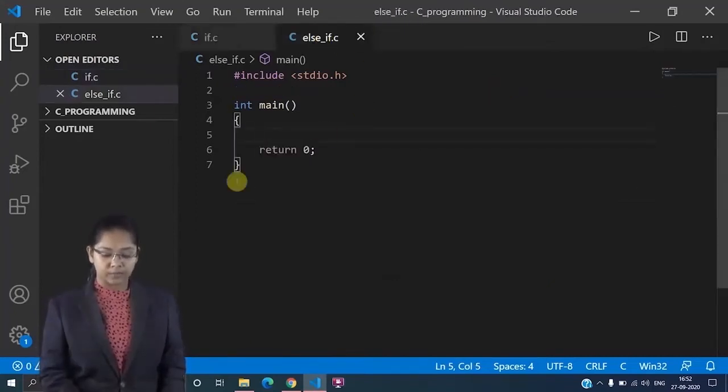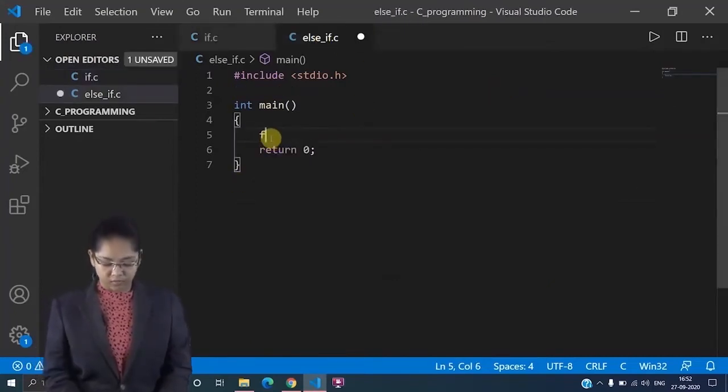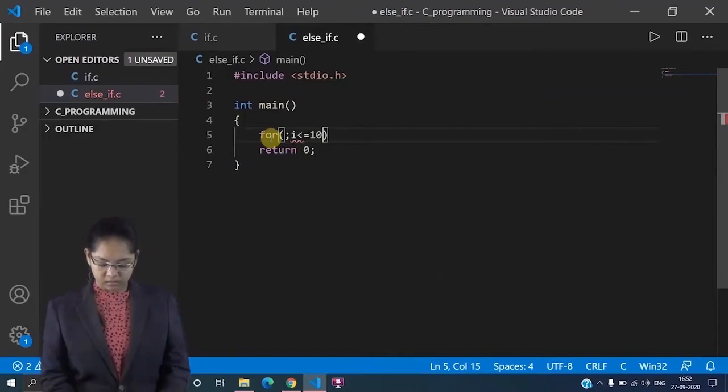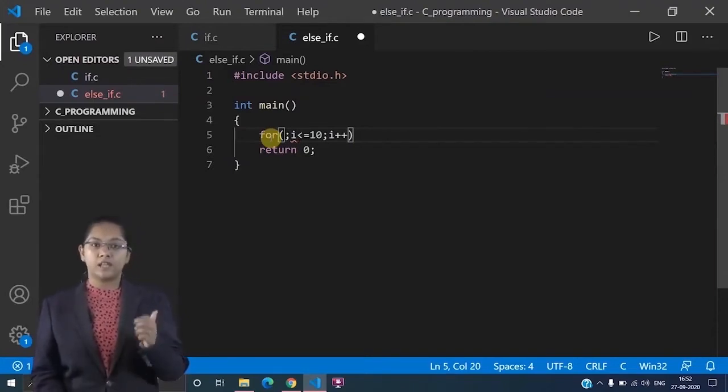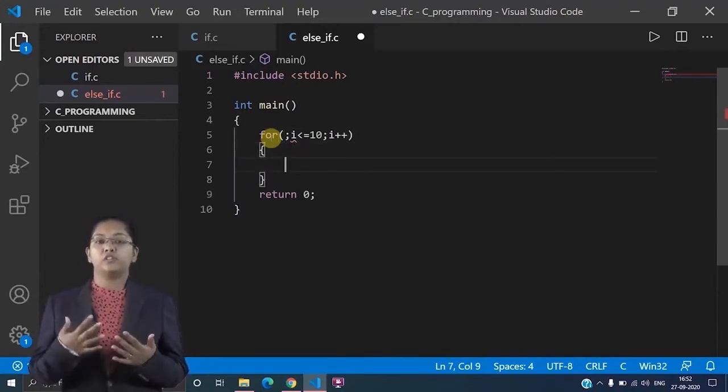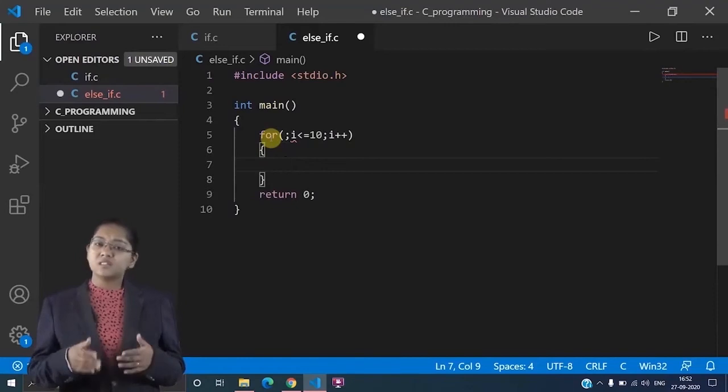Let's say here I have taken for, then a semicolon, then i, let's say condition 10, then a semicolon again, then i plus plus. Now if my statement is here and there is a complete body of the for loop, is this wrong?